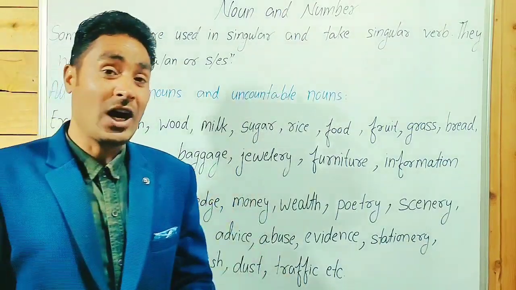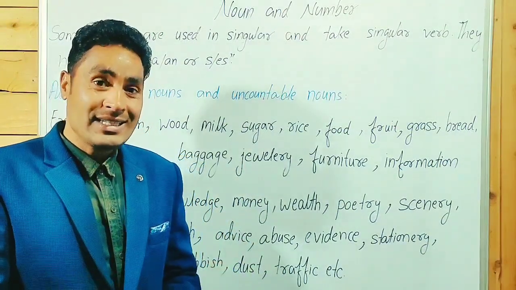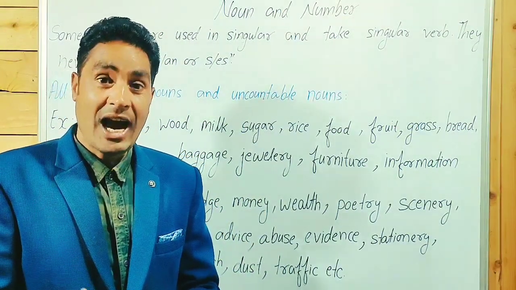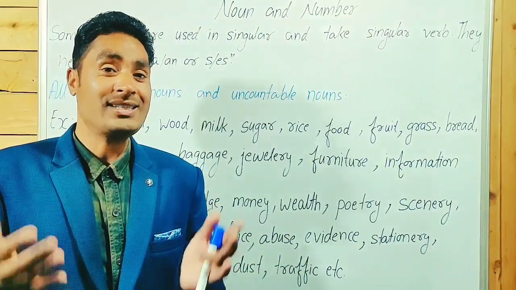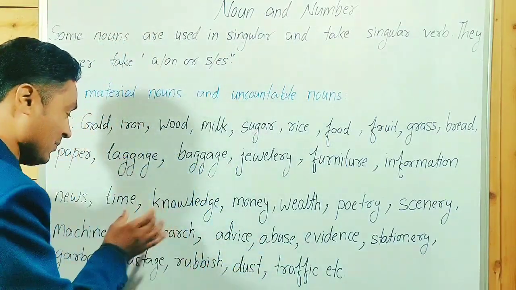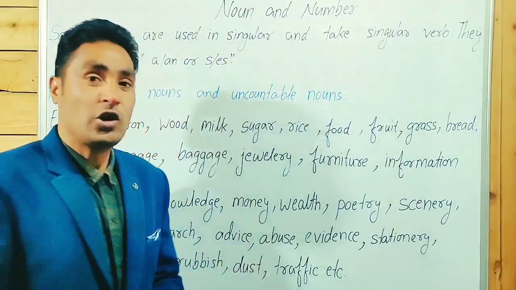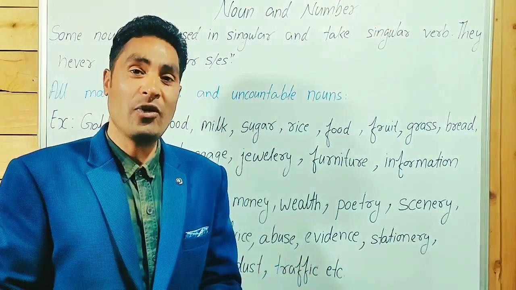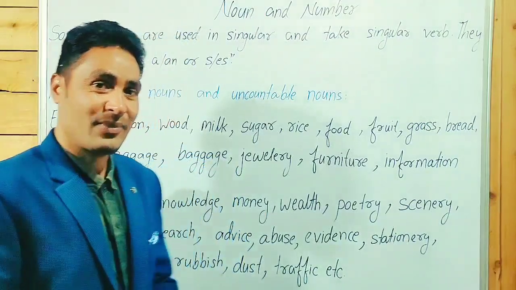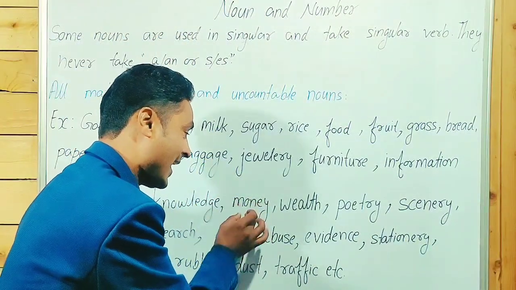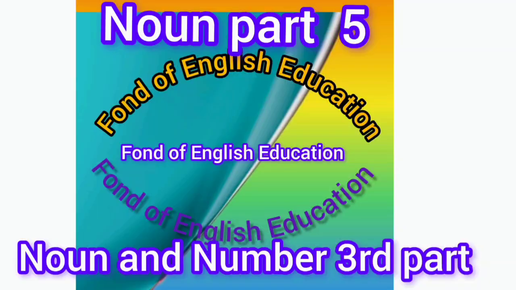Time cannot be counted. You can count seconds, minutes, hours, days, weeks, years, but not time. One time, two times, no. We can count dollars, rupees, rubles, cents, but not money. It's an uncountable noun. Wealth.